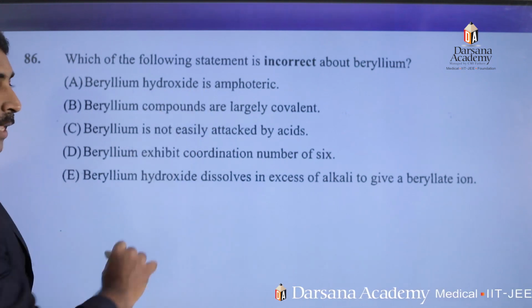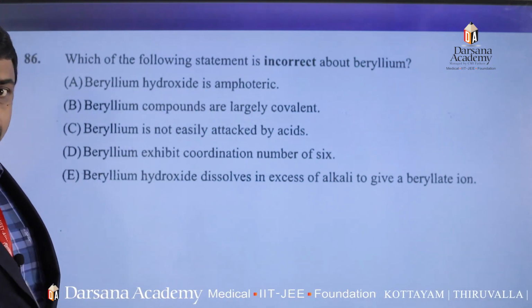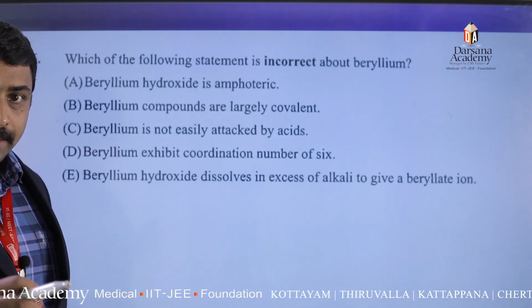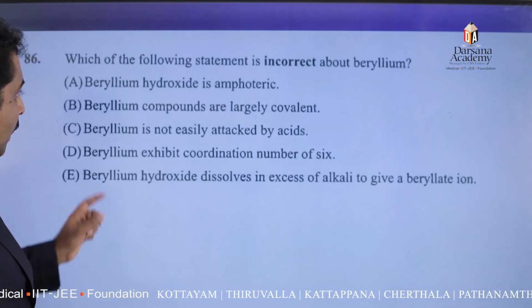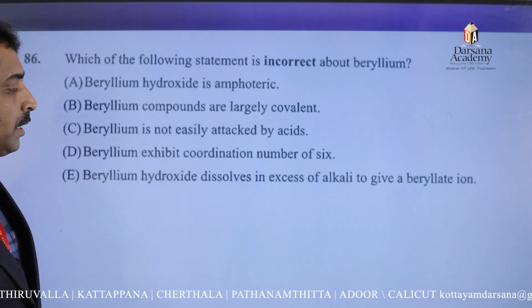Beryllium hydroxide is amphoteric in nature. Correct statement. Beryllium compounds are largely covalent because, due to their smaller size, beryllium has the ability to form covalent compounds. Beryllium is not easily attacked by acids. Beryllium exhibits a coordination number of 6.